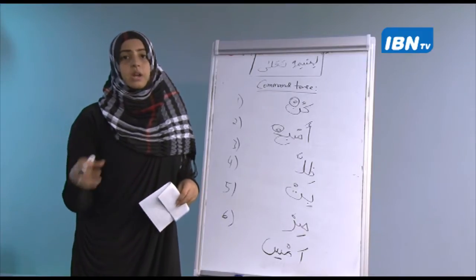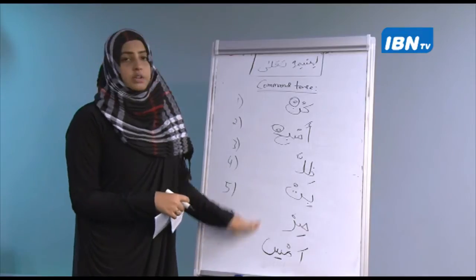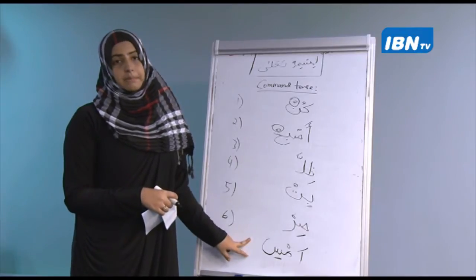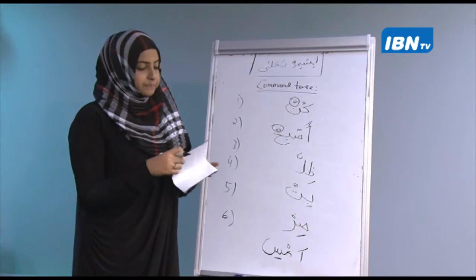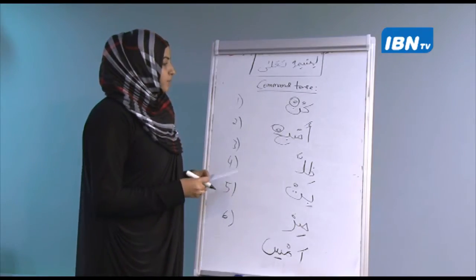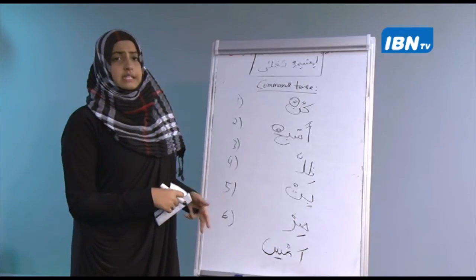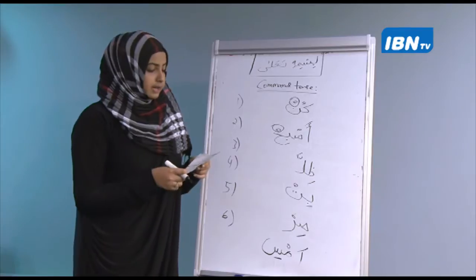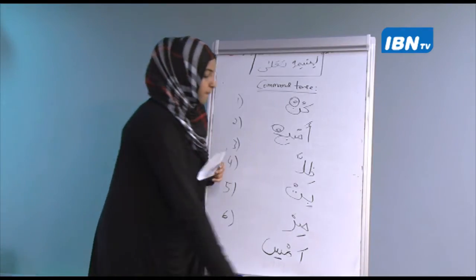They are known as fi'lun naqis jamid, meaning that here you do not have a command tense for them. So these are the only 6 sisters which have a command tense, as we have seen. So also try composing sentences using these command tense. Try to do a bit more exercise. Now I will give you another exercise to do.